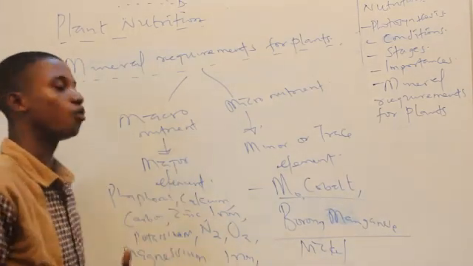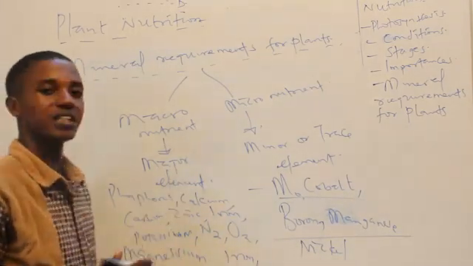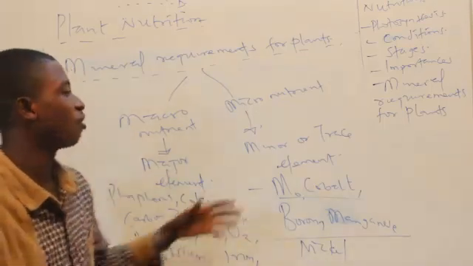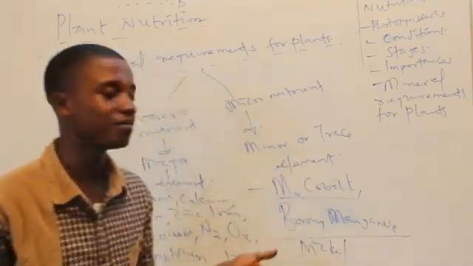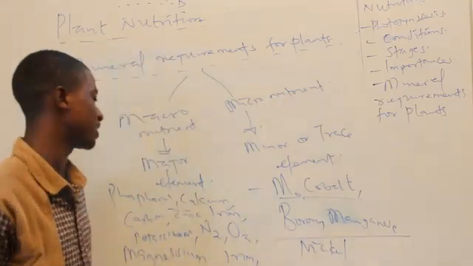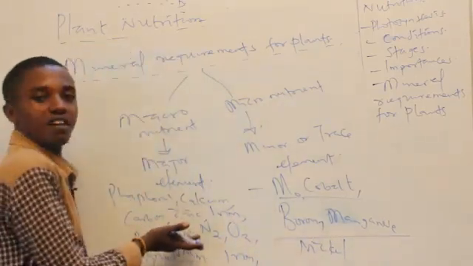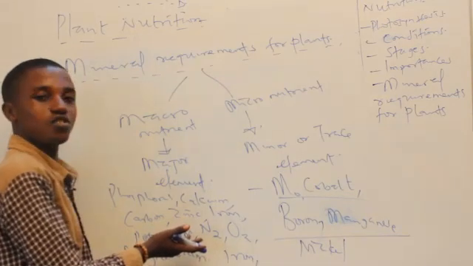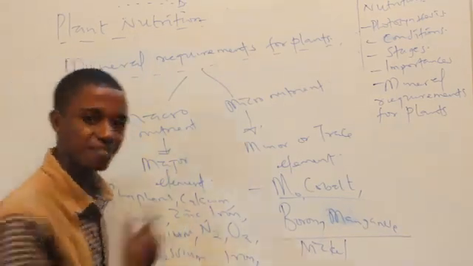Now, why are they called major? Why are they called minor? They are called major because they are needed by plants in large quantity. They are called minor or trace elements because they are needed by plants in small quantities. However, it is worthy of note that if any of these major elements tends to be absent, the plant shows a response to it.